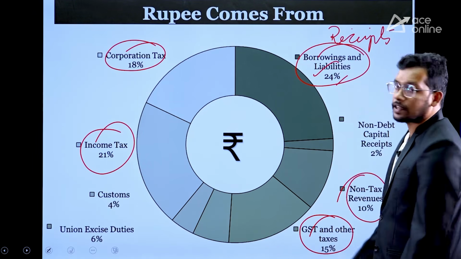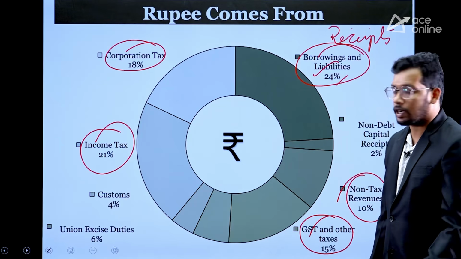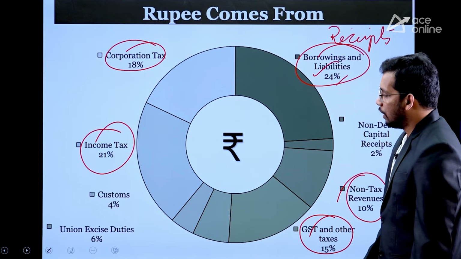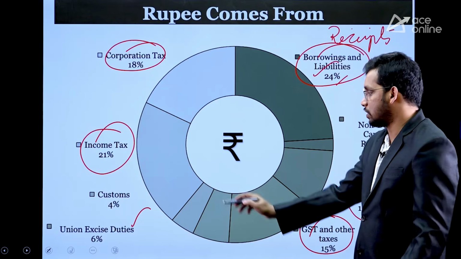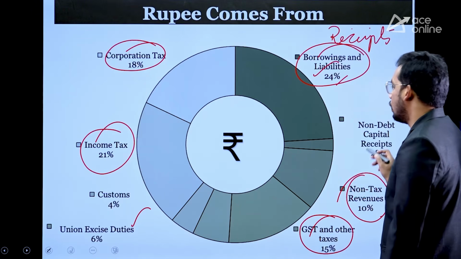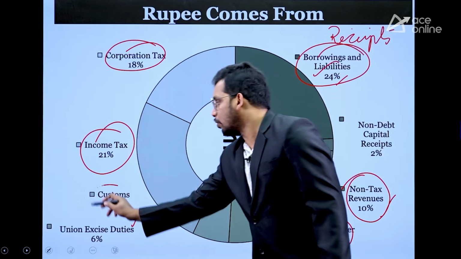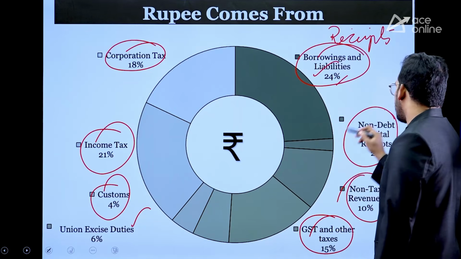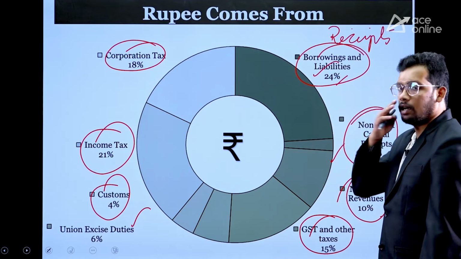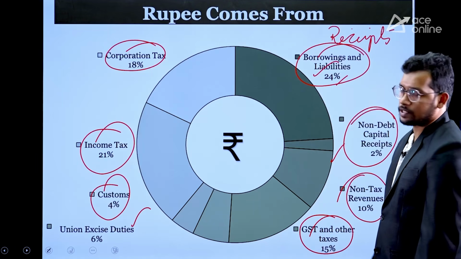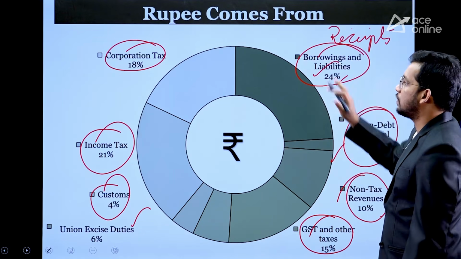After that, non-tax revenue like fees, fines collected by the government, 10%. Then excise duties for those goods which are not part of GST, 6%, like alcohol, petrol. Then customs duties, 4%, and then non-debt capital receipts, 2%. That is recovery of loans or selling away our assets. So this is how government receipts come.